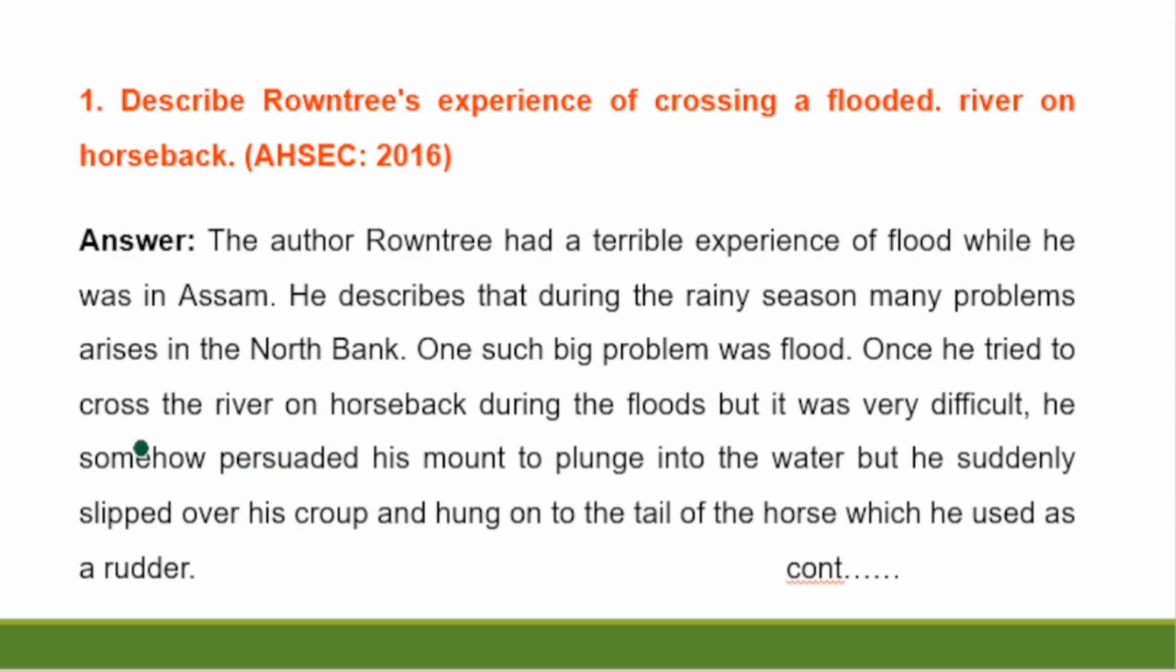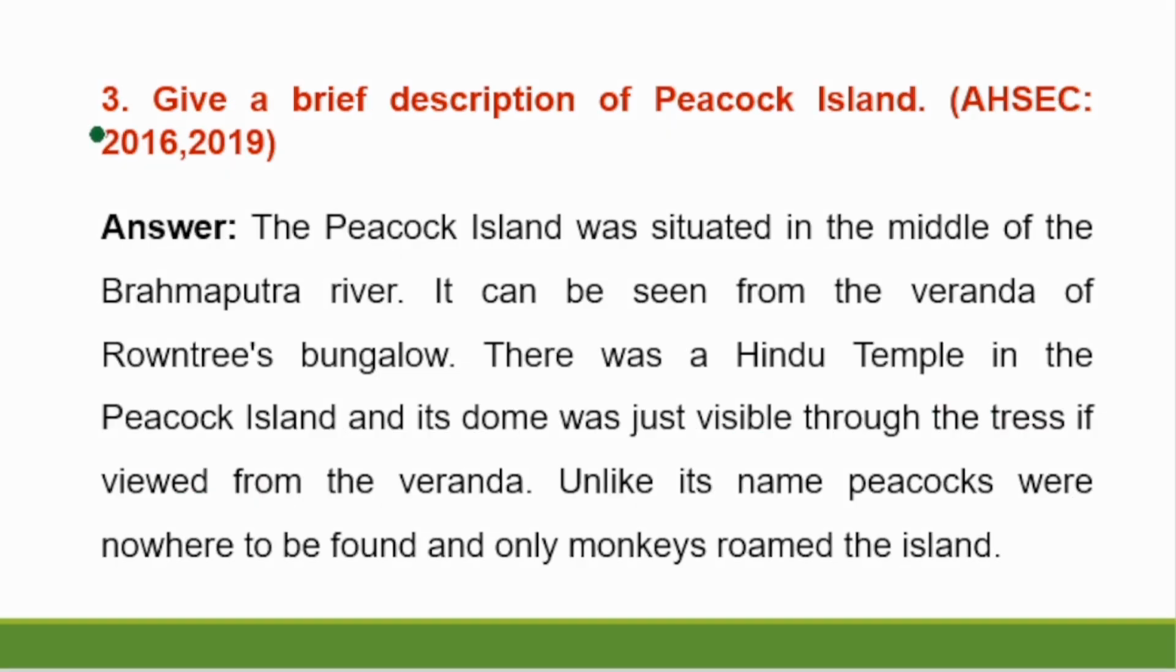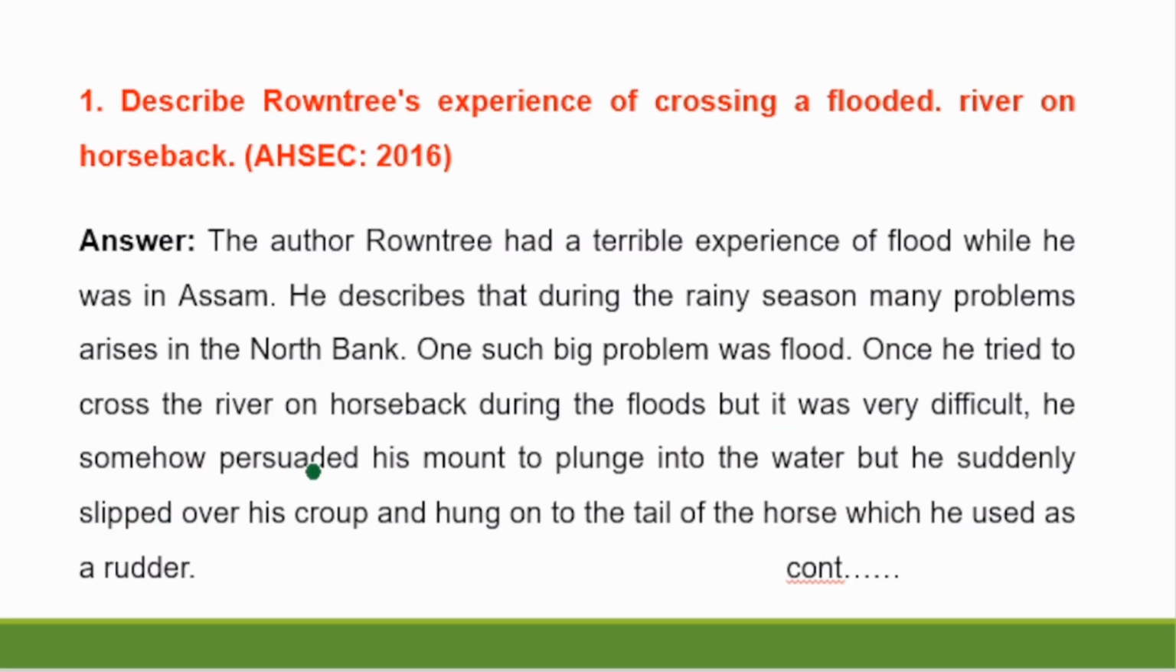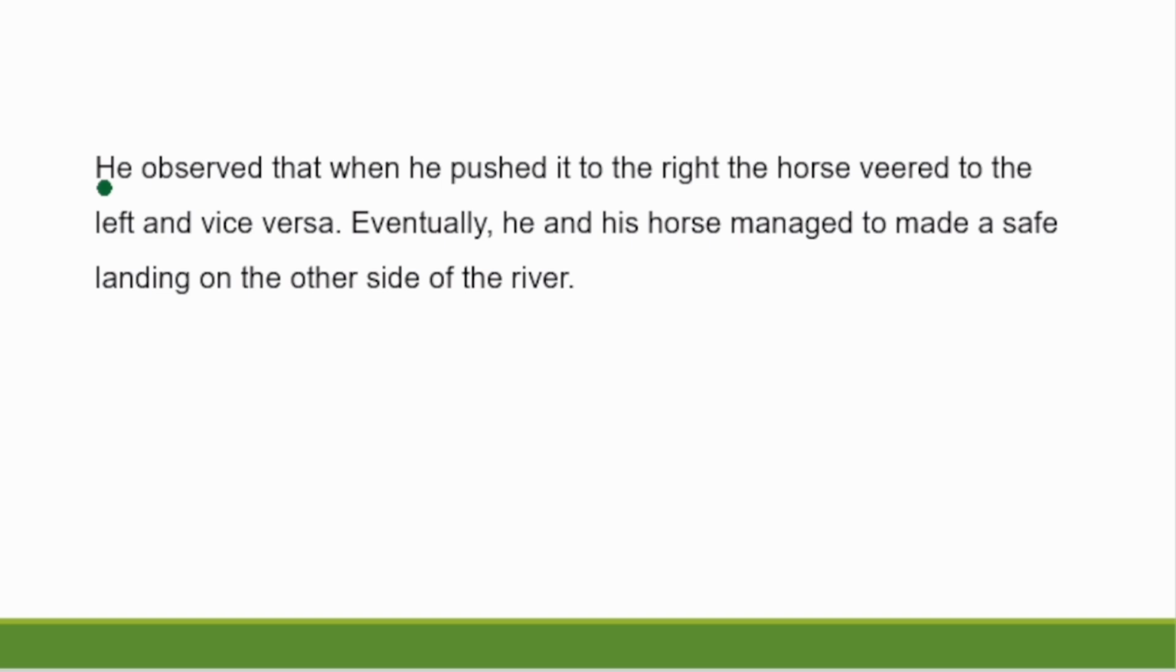Once he tried to cross the river on horseback during the floods, but it was very difficult. He somehow persuaded his mount to plunge into the water, but he suddenly slipped over his crop and hung on to the tail of the horse, which he used as a rudder. He observed that when he pushed it to the right, the horse veered to the left and vice versa. Eventually, he and his horse managed to make a safe landing on the other side of the river.